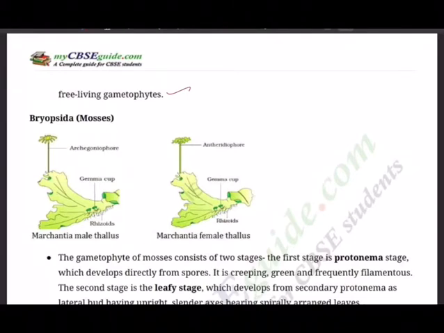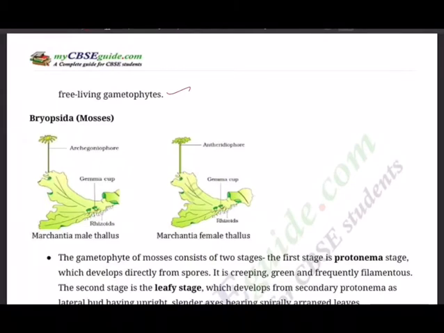The male sex organ is called antheridium, which produces flagellate male gametes called antherozoids. The female sex organ, on the other hand, is called archegonium, and it is flask shaped. It produces a single egg.